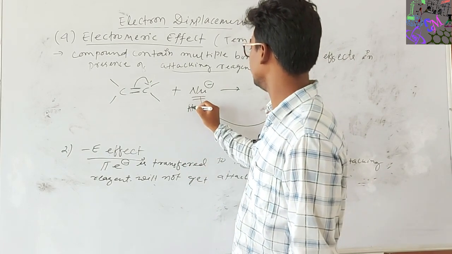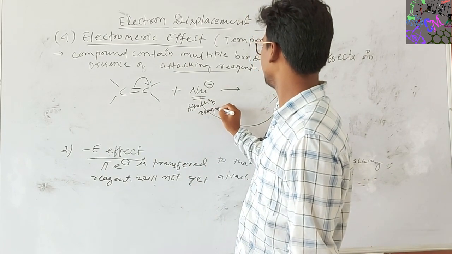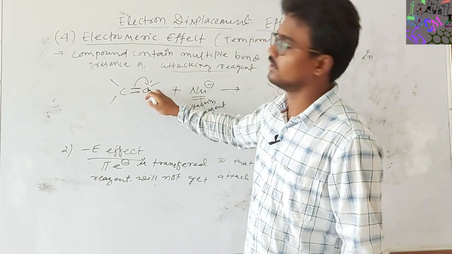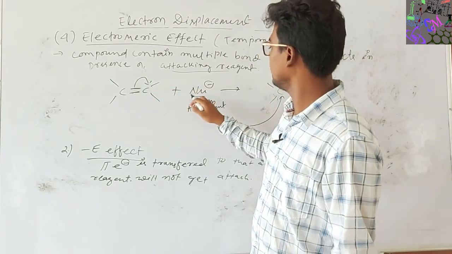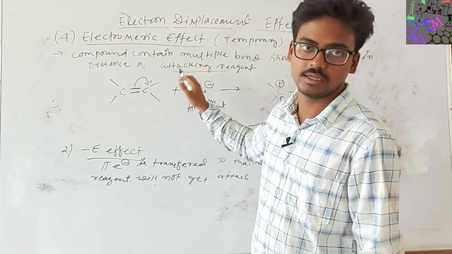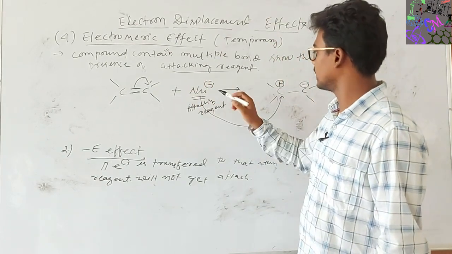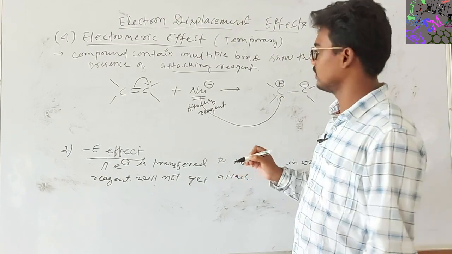This is the attacking reagent. So this pi electron will move to the atom where this attacking reagent will not get attached. That means the attacking reagent will attach to the other carbon.